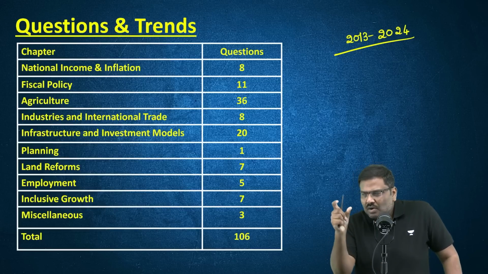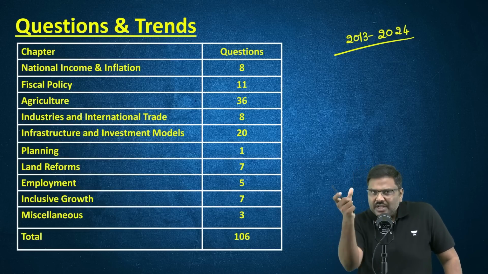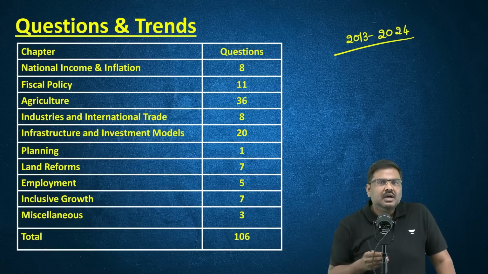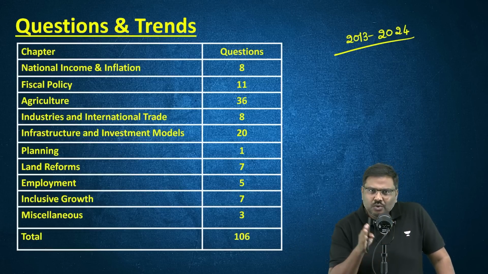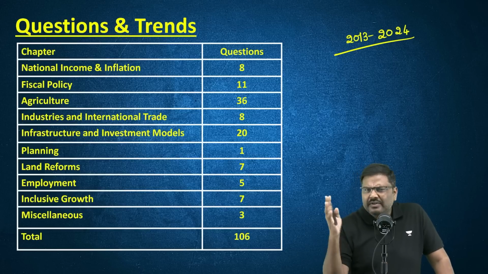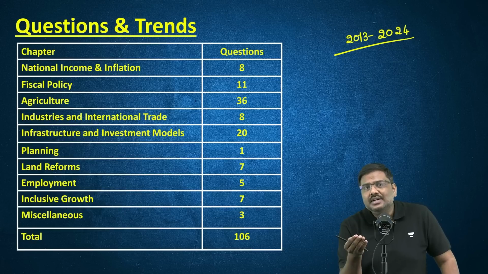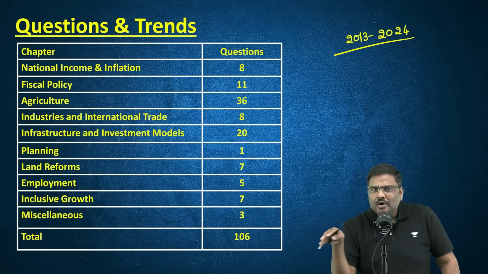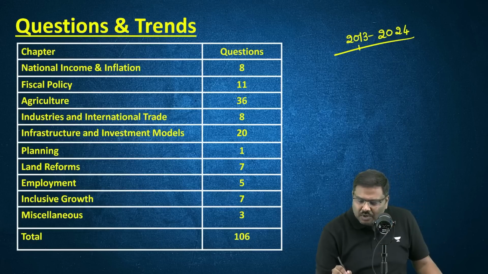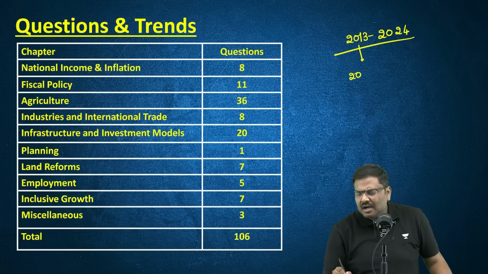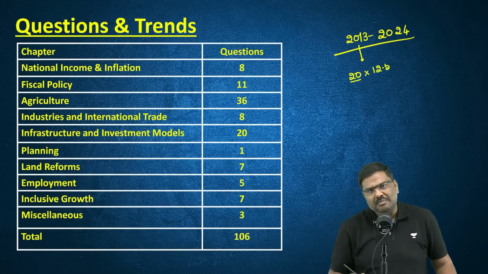After the pattern got changed from 2013, in GS paper 3, initially the practice of the UPSC was to give higher weightage to Indian economy. Very high weightage. How much? Generally around 10 questions used to be asked from the subject of Indian economy. The pattern was 20 questions, and even today the same number of questions, but earlier all 20 of them used to carry 12 and a half marks.